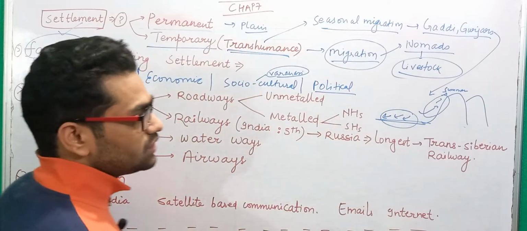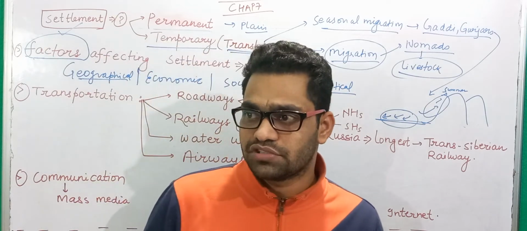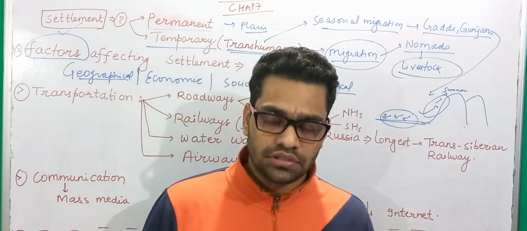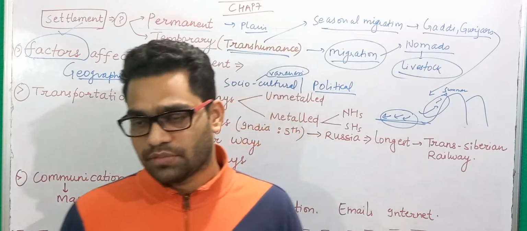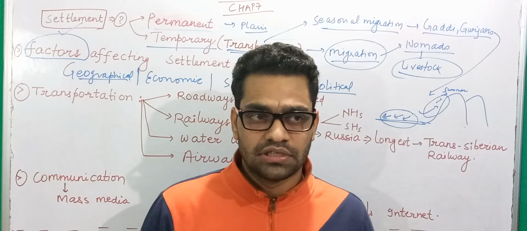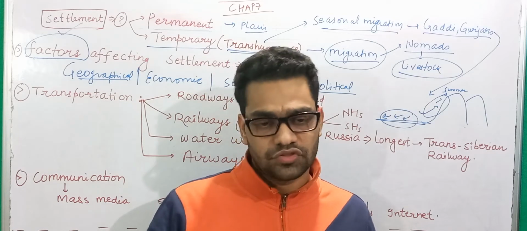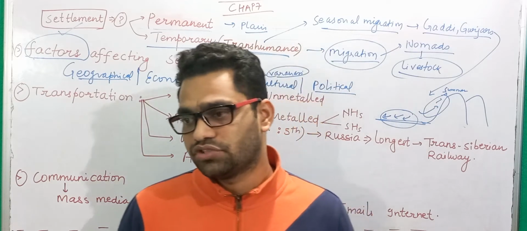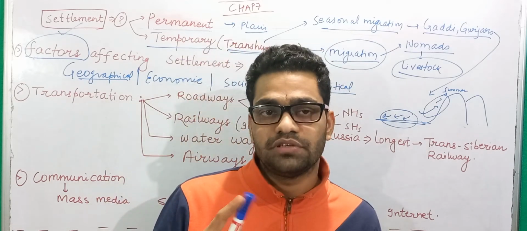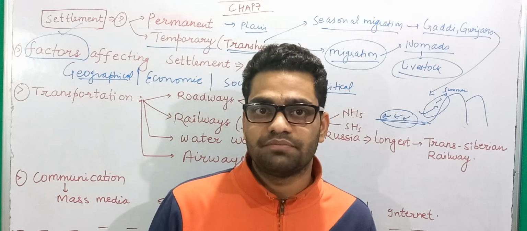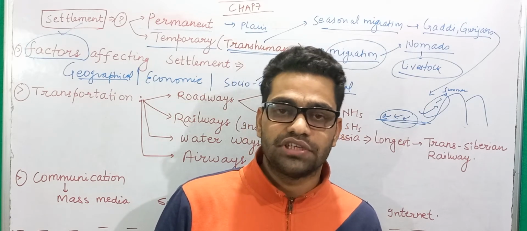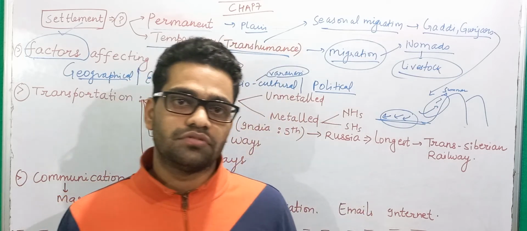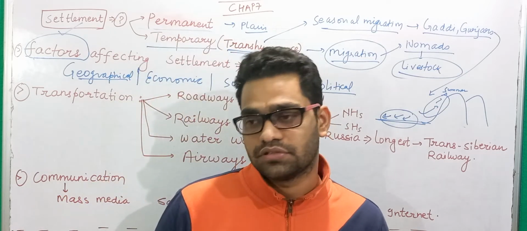Then you also have some political factors that play a significant role in determining the settlement of people. For example, the capitals: Delhi, the capital of India, Bangalore, the capital of Karnataka, Mumbai, the capital of Maharashtra. These are the places where you will find that most people try to settle. This is because they are politically very important. You will find the judiciary there, the Supreme Court and High Court in Delhi, you will find Parliament in Delhi, you will find all the executive offices there. So people prefer to live in those areas where a large amount of political power is concentrated.